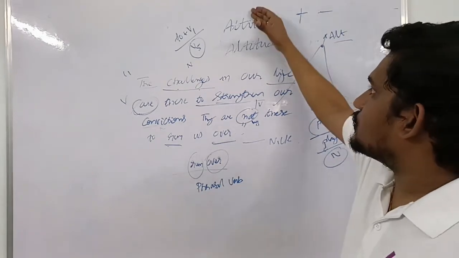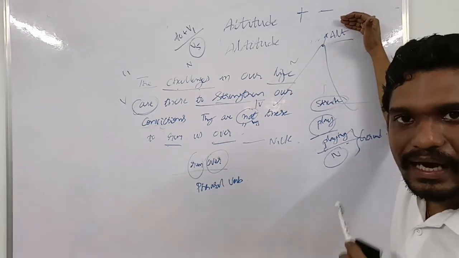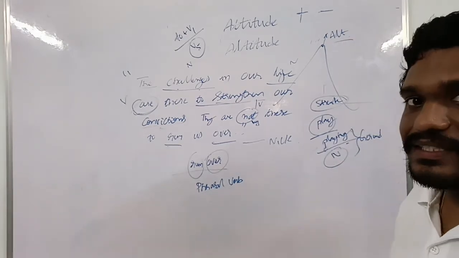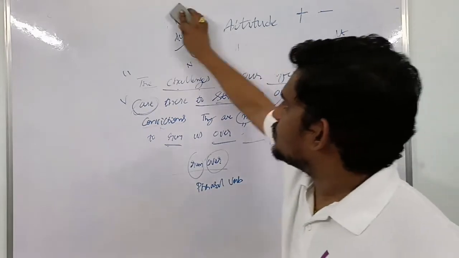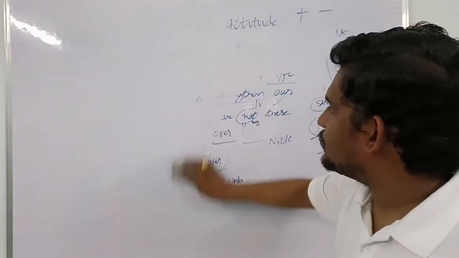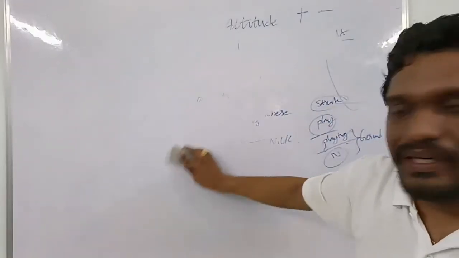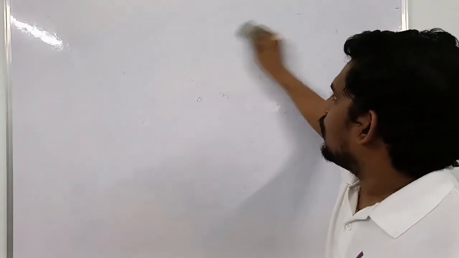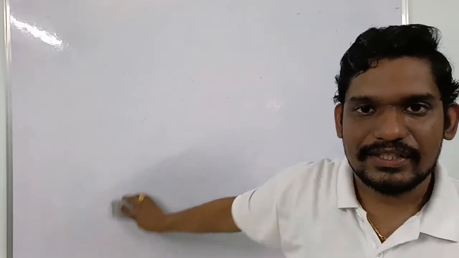When we have the right attitude, we can reach up to the high altitudes. Otherwise, we can roam. The example we said is Ramayana, from the Ramayana. If you have the right attitude, we are able to reach altitudes in our life. Mr. Rama became Lord Rama because of his right attitude.